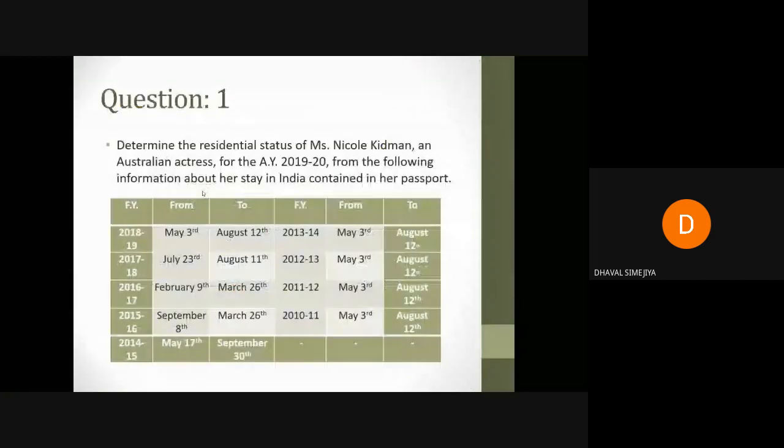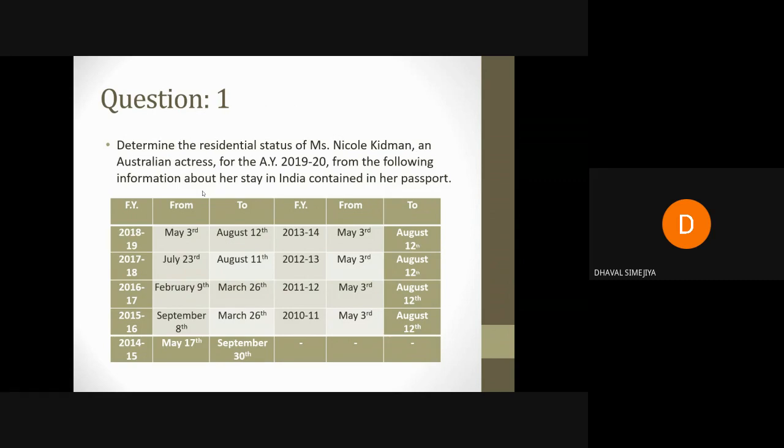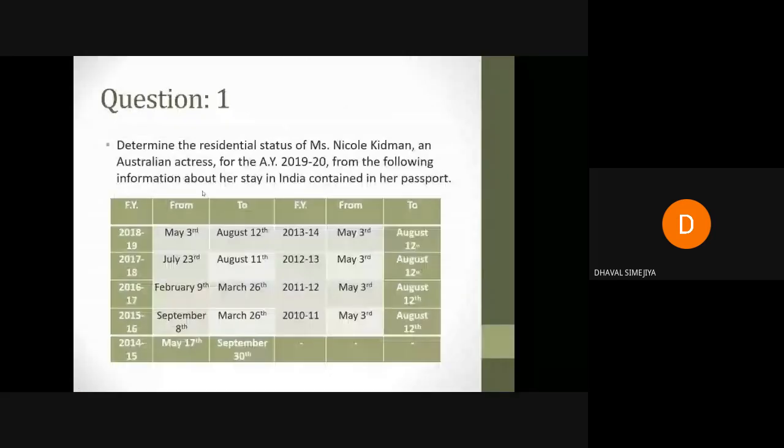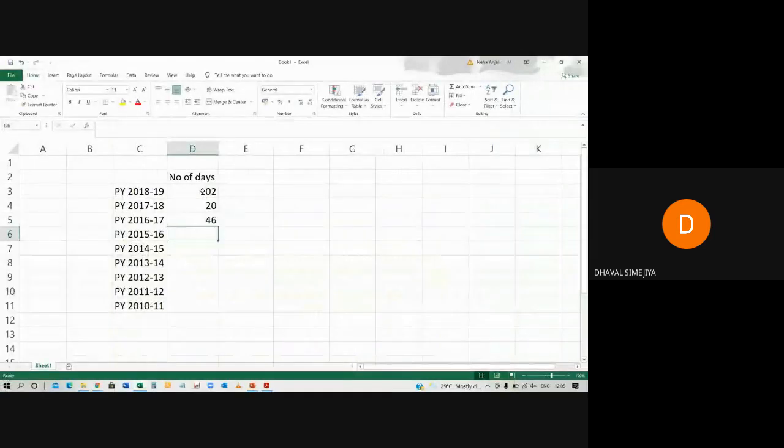Now, 16-17, 9th July. So in 16-17, it is 2017, so it is not a leap year. So 28 days in February. 28 minus 8, 20. So 20 plus in March 26. It is 46 days. Clear?